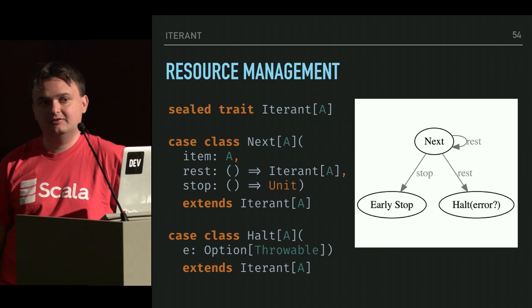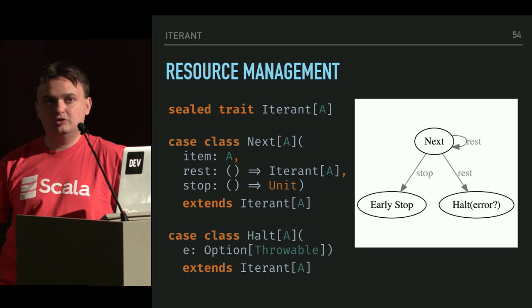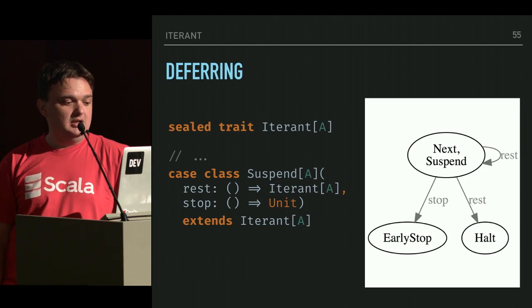So if you think about it, the consumer at each step of the way has a choice to make. It can either go for the rest of the stream, continuing with processing, or it can do an early stop to stop the execution and release whatever file handles and sockets it has allocated in there.